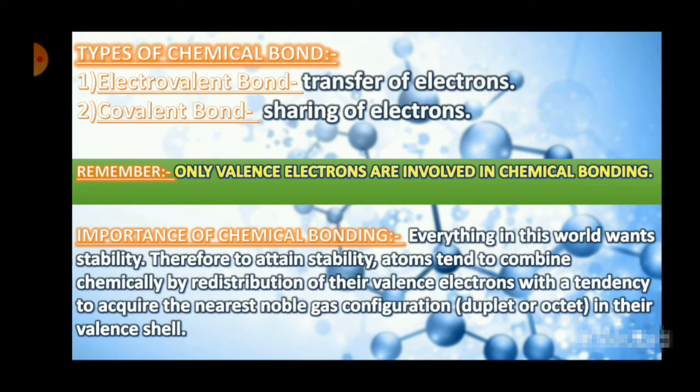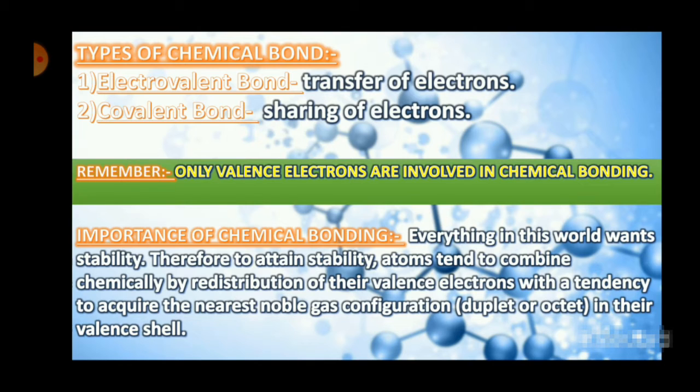So why is chemical bonding taking place? This is because every atom wants to be stable, and they want to attain stability by attaining 8 electrons in their outermost shell, which we call the octet condition. What do you mean by the octet condition? It means you have a stable electronic configuration. Octet means the number 8, so it means that you have 8 electrons in your outermost shell.